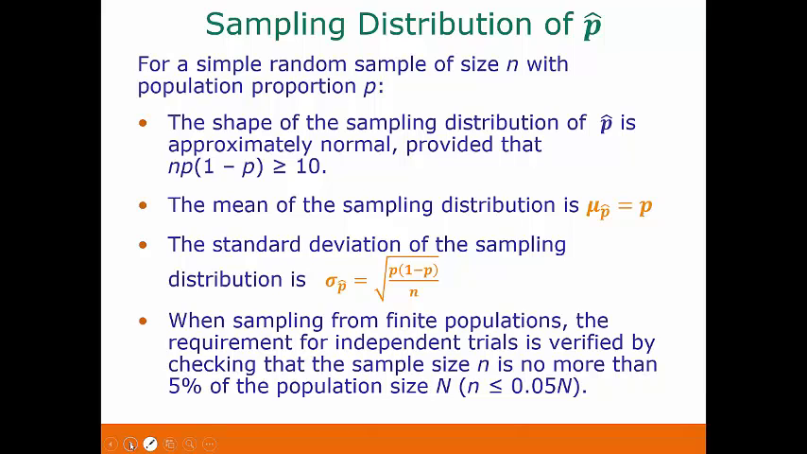One more condition that we sometimes need to verify: if we're sampling from a finite population, then we have to check whether our requirement for independent trials is needed or not. And to do that, we need to know that the sample size n is no more than 5% of the population size. So we can just check that n is less than or equal to 0.05 times our population size.